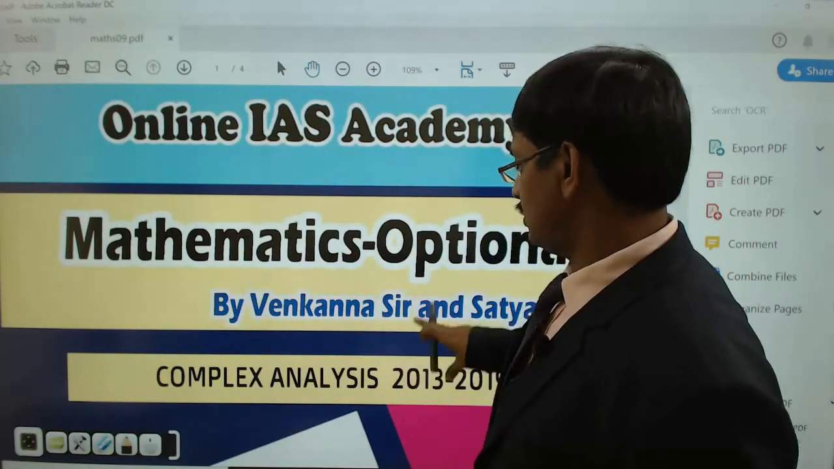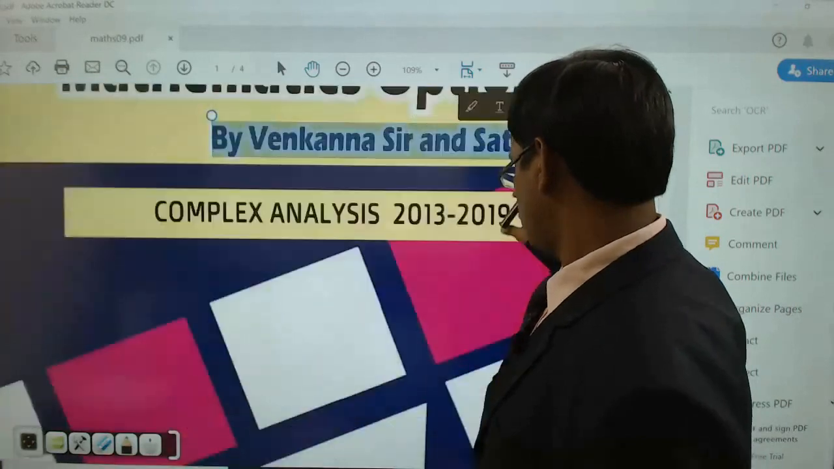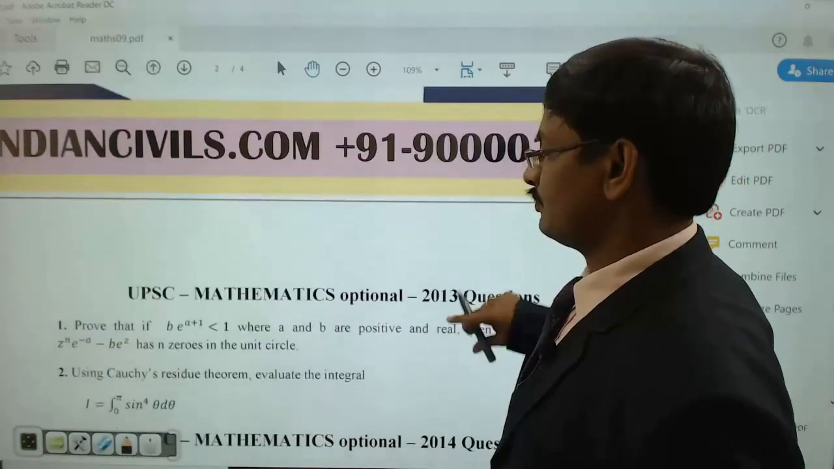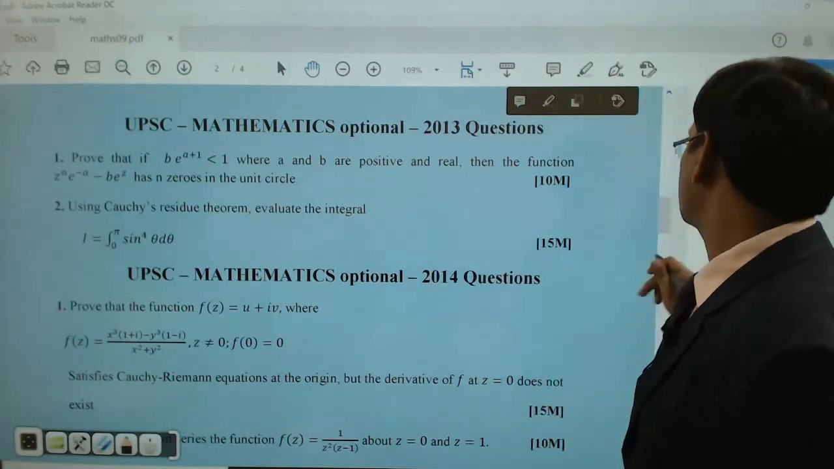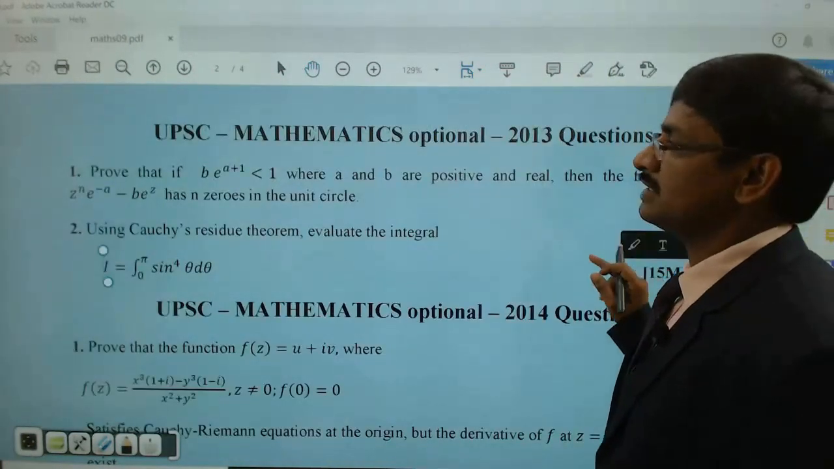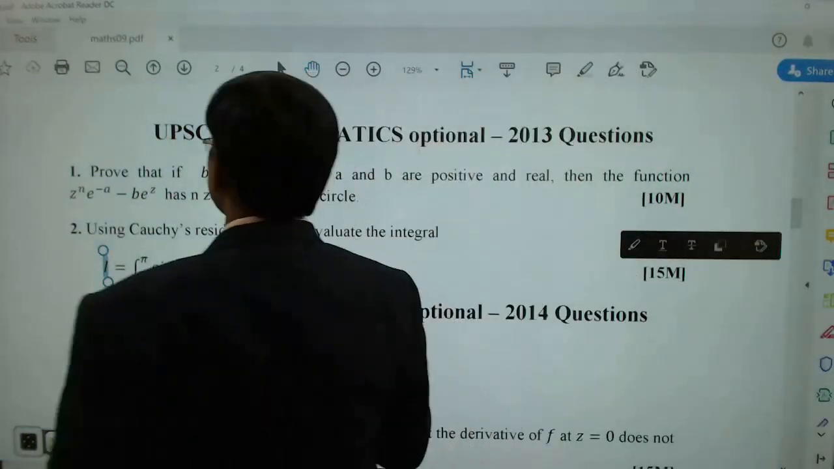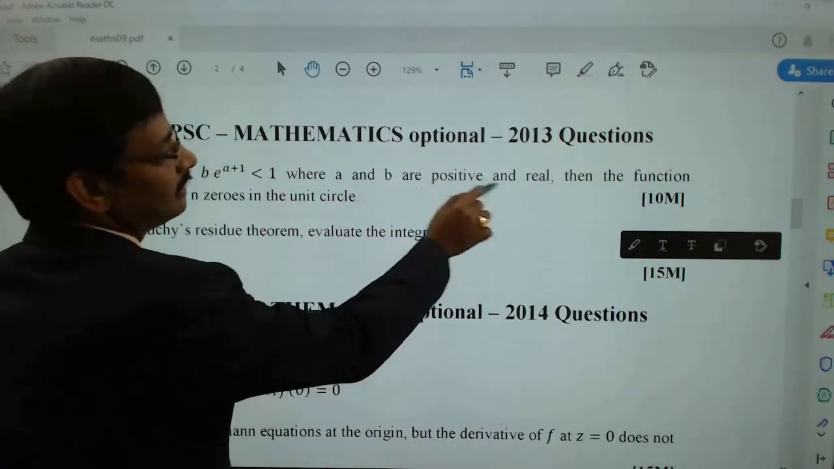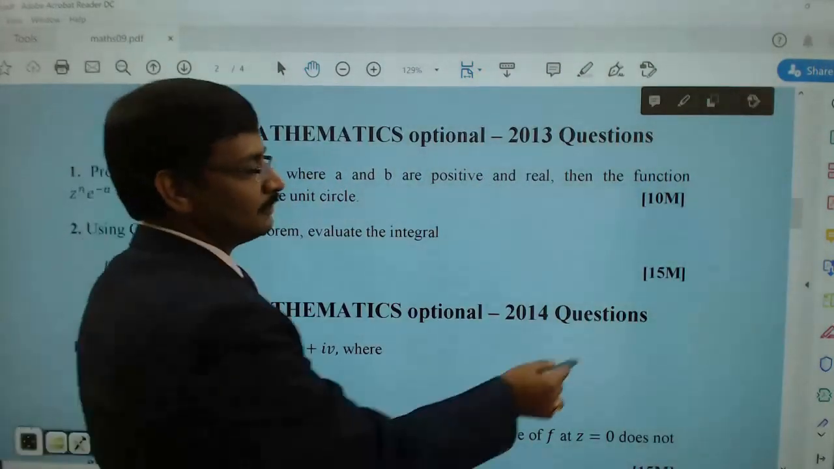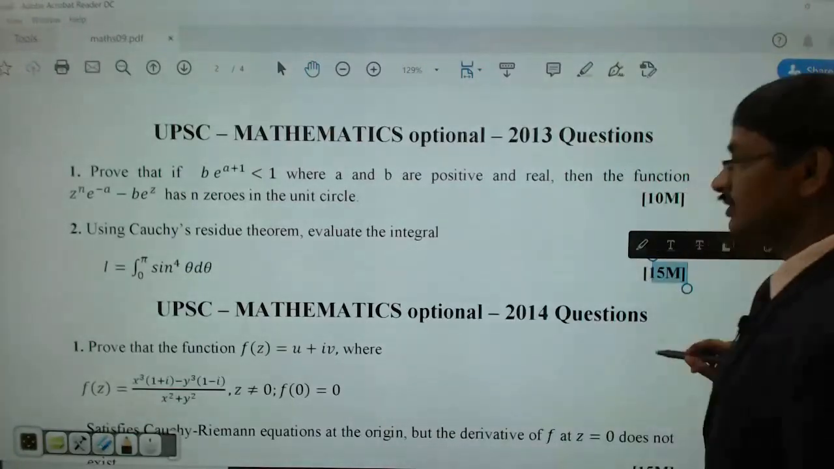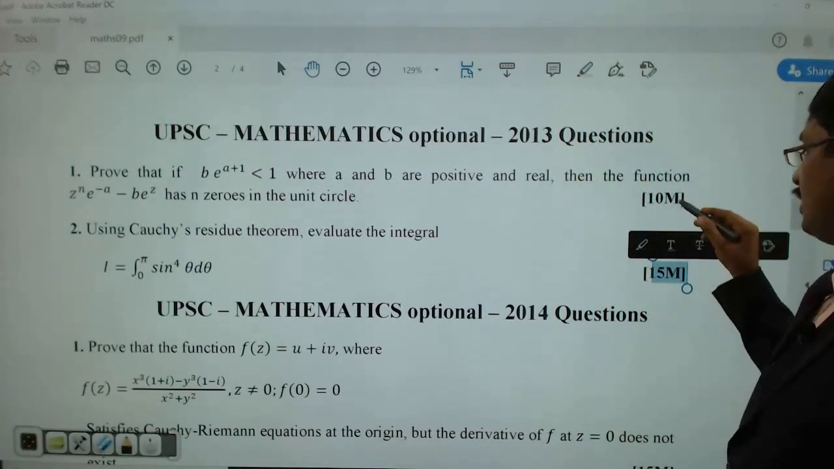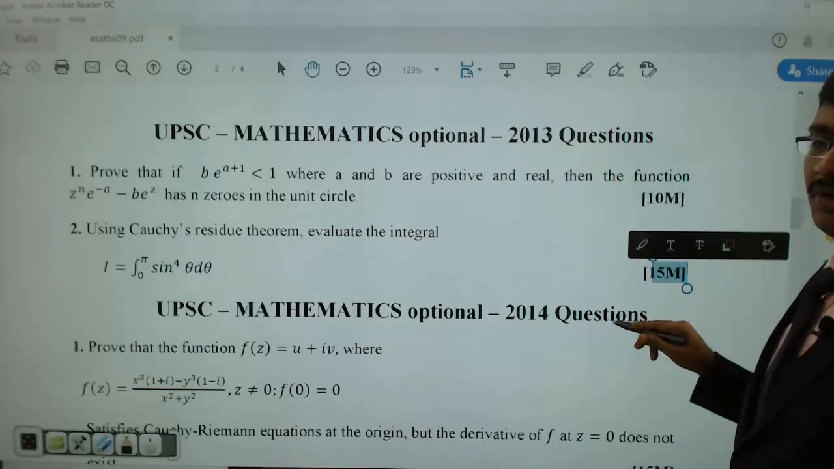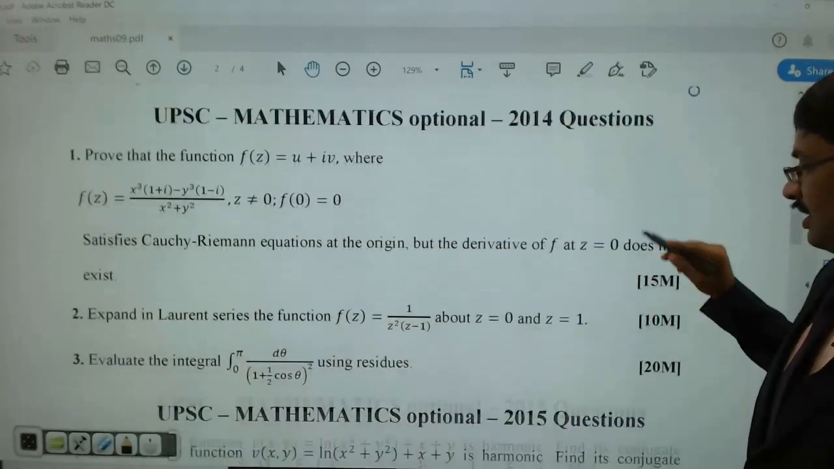Now, if you notice in the syllabus, these are some of the problems that were given as part of the UPSC syllabus. Here there is a 10 marks question and a 15 marks question. Especially in 2013, 10 plus 15, in total we have got only 35 marks.